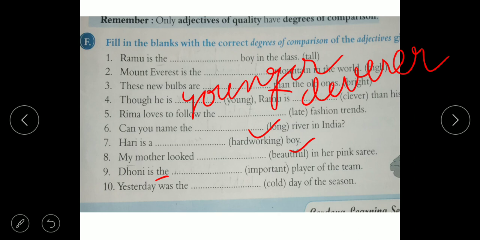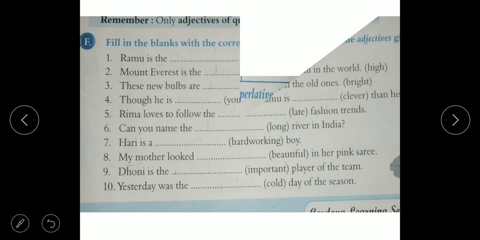Again, I am saying: first one, Ramu is the tallest boy in the class. Mount Everest is the highest mountain in the world. These new bulbs are brighter than the old ones. Though he is younger, Ramu is cleverer than his elder brother. Rima loves to follow the latest fashion trends. Can you name the longest river in India? Hari is a hard-working boy. My mother looked beautiful in her pink sari. Dhoni is the most important player of the team. Yesterday was the coldest day of the season.